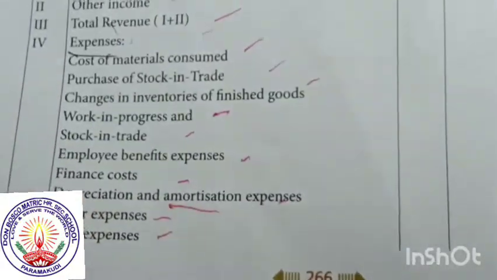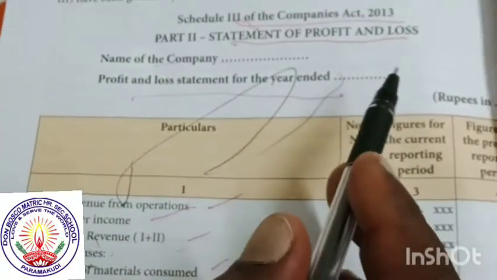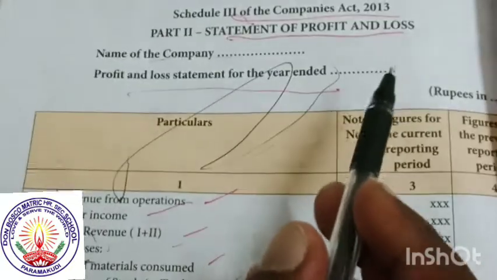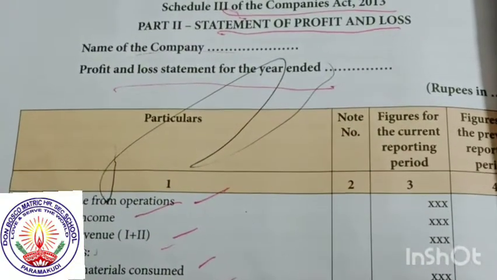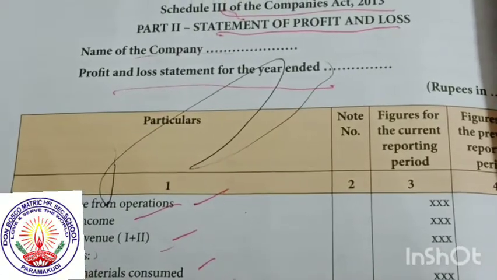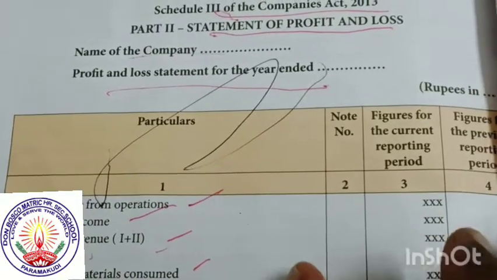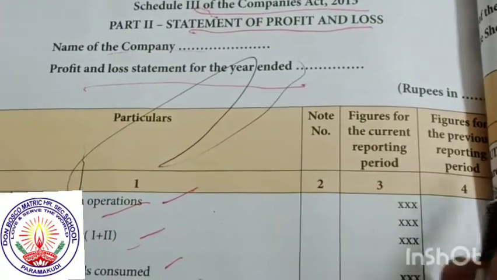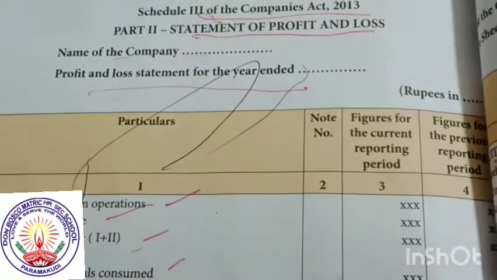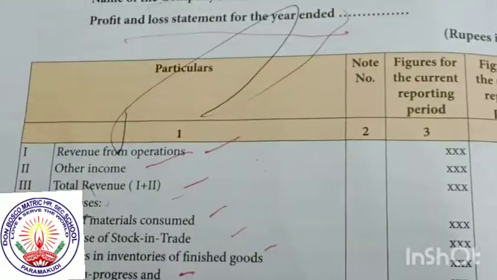Now, a simple concept on page number 263, the statement of profit or loss. Different large formats are available, but simply, for the first three or four points, we only say particulars, note number, figures for the current reporting period and the previous reporting period. It is a simple concept.